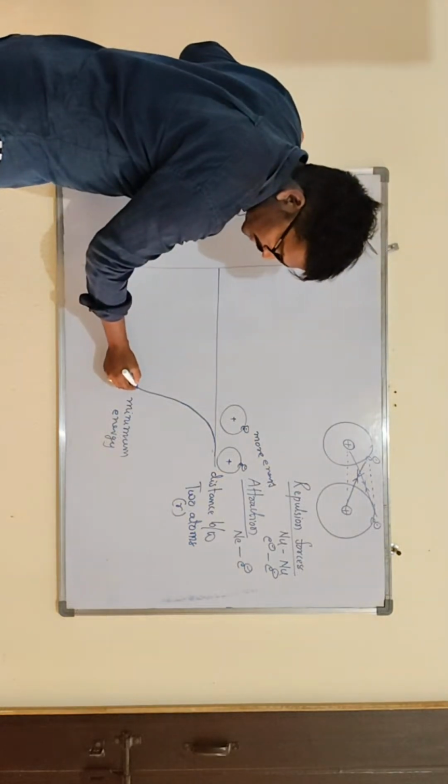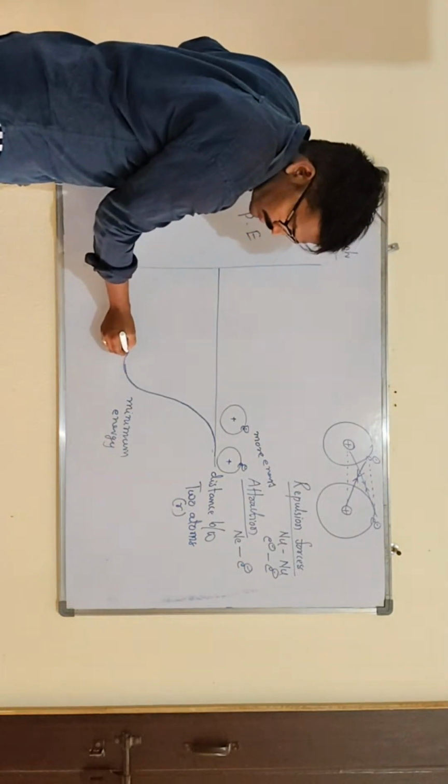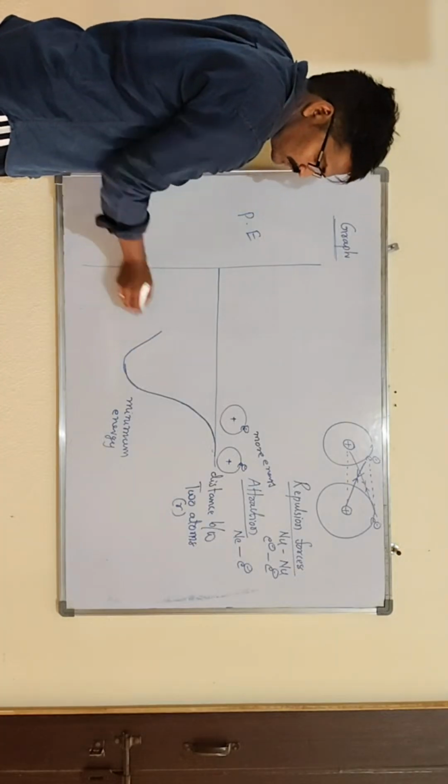Where the minimum energy is present, chemical bond formation takes place.